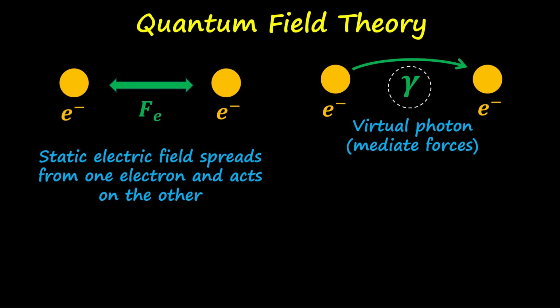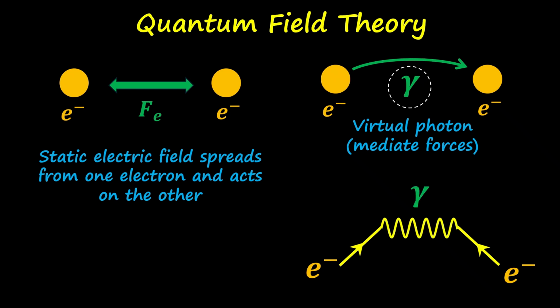Now, why are we calling this a virtual photon? Because this photon is not a real photon, meaning we cannot detect this photon. And energy and momentum conservation is guaranteed for the whole interaction, not for this particular virtual step. Now, we can represent this interaction using the Feynman diagram. So, we have two electrons and one of the electrons emits a virtual photon, and it is absorbed by the other electron, and the final product is two electrons.